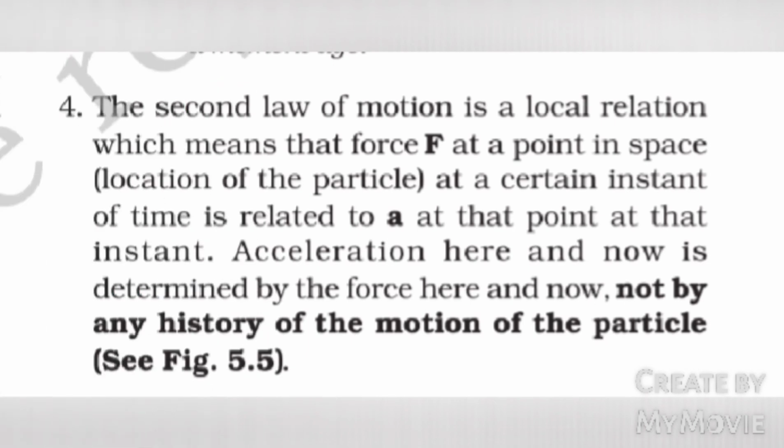The second law of motion is a local relation, which means that force F at a point in space, location of the particle, at a certain instant of time is related to a at that point at that instant. Acceleration here and now is determined by the force here and now, not by any history of the motion of the particle. See figure 5.5.